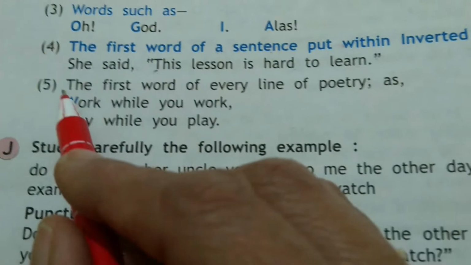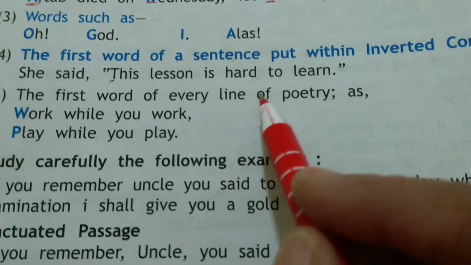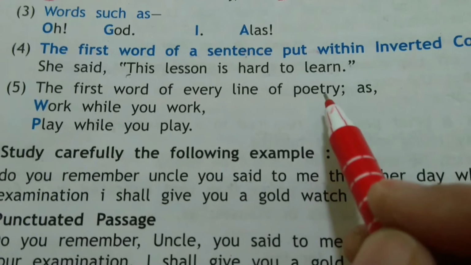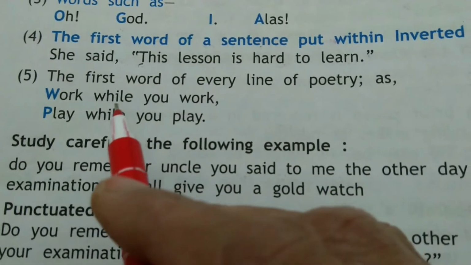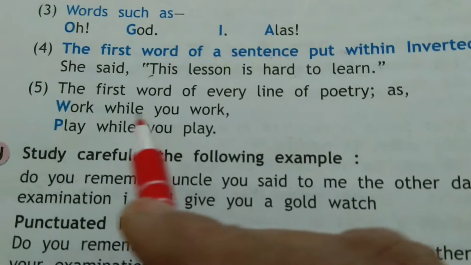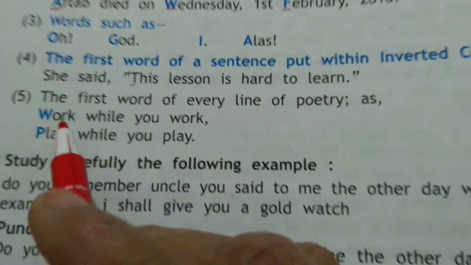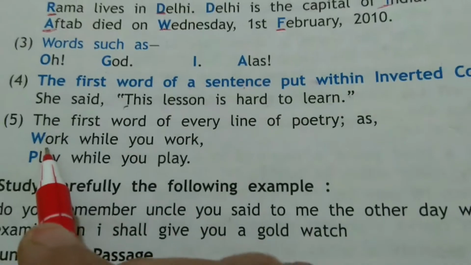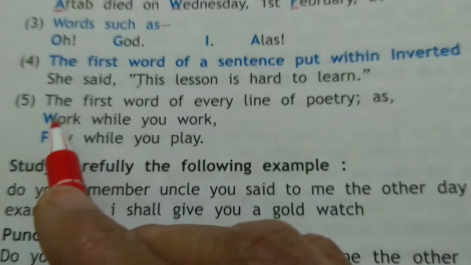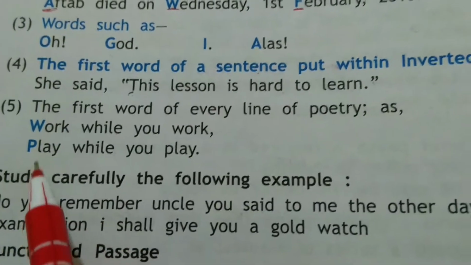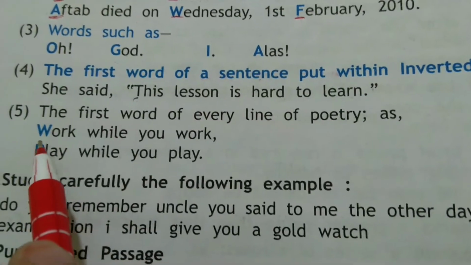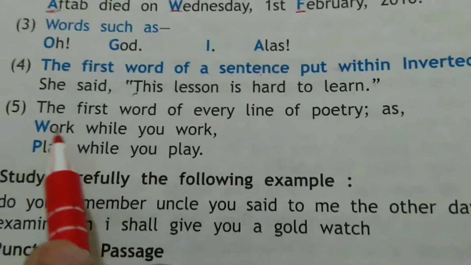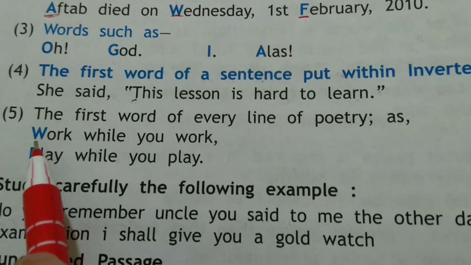Okay? Then the first word of every line of poetry. Poetry means poem. The first word of every line of a poem must always be written in capital. Whenever you are writing a poem, the first word of every line must start with a capital letter.